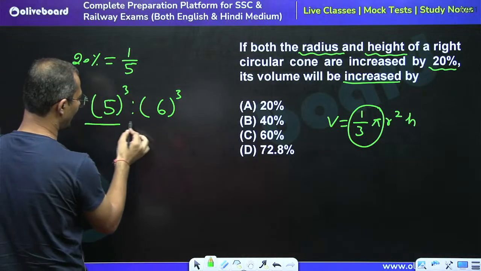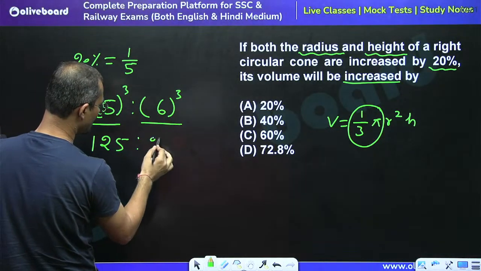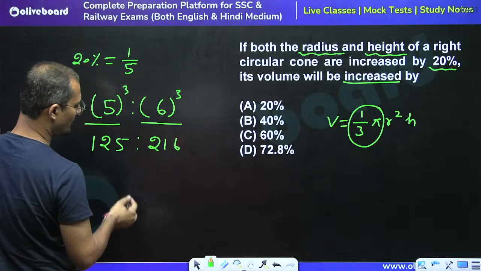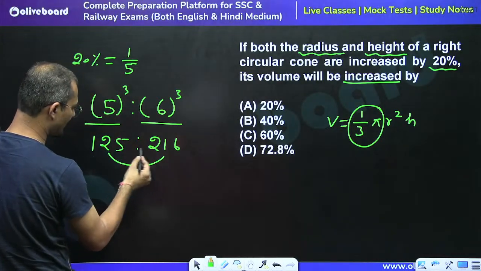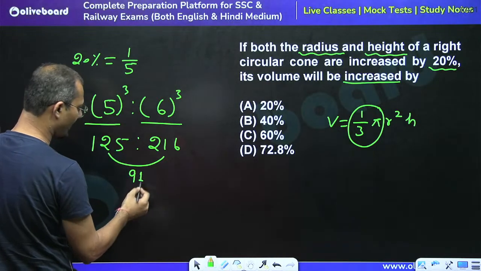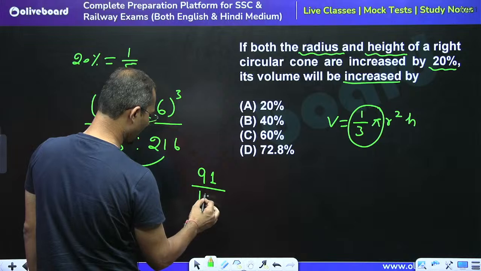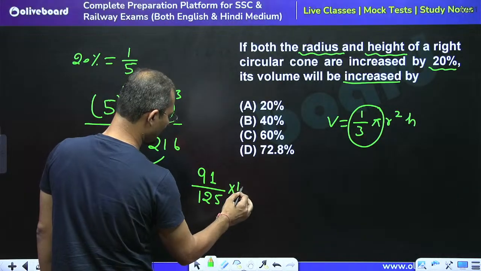So we can say that this would become 125:216, right? So what is the difference? The difference between this is equal to 91, right? So there is an increase of 91 units over 125. How much percent? Into 100.